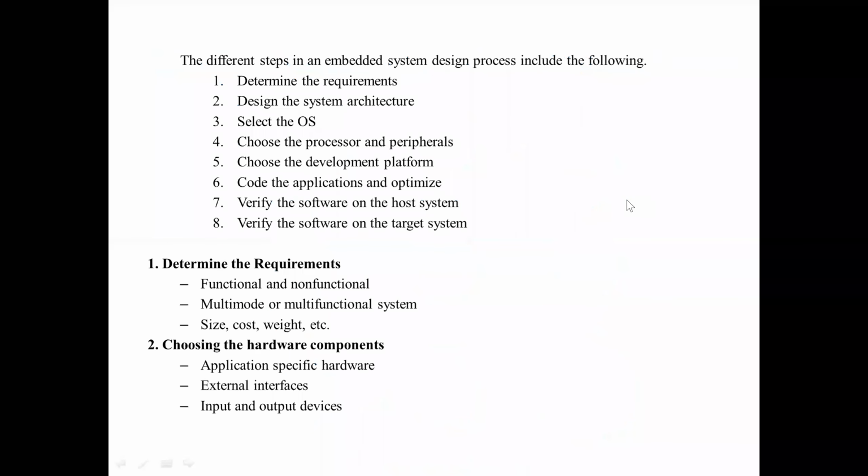For student understanding, I have given certain points from internet resources. Suppose students want to develop a simple embedded project. Initially you will go with some basic requirements, which depend on the application. The main aspect is very small size hardware. It should be compact, the cost should be very low, and the weight should be very low. The functionality I'll check is single function or multi-function, which will come into the coding part.